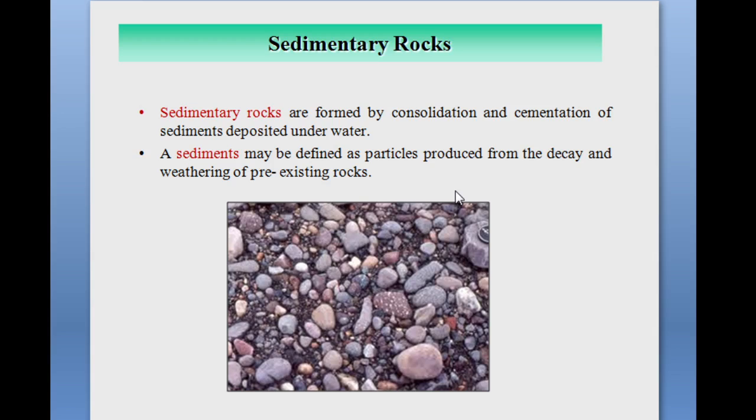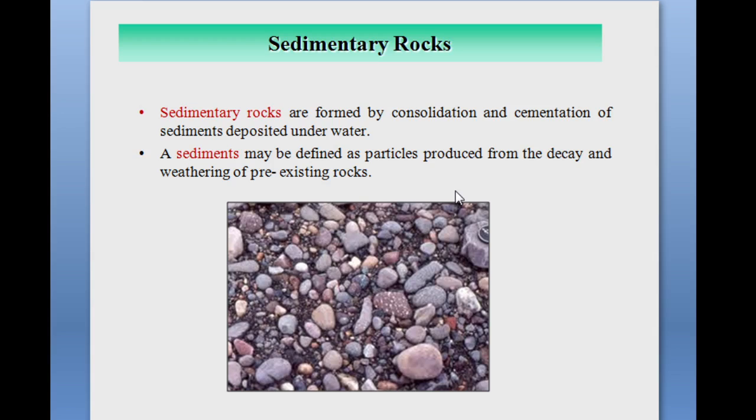And this is all due to the influence of water. As we know, there are three factors responsible for transportation: first is water, second is wind, and third is glaciers.